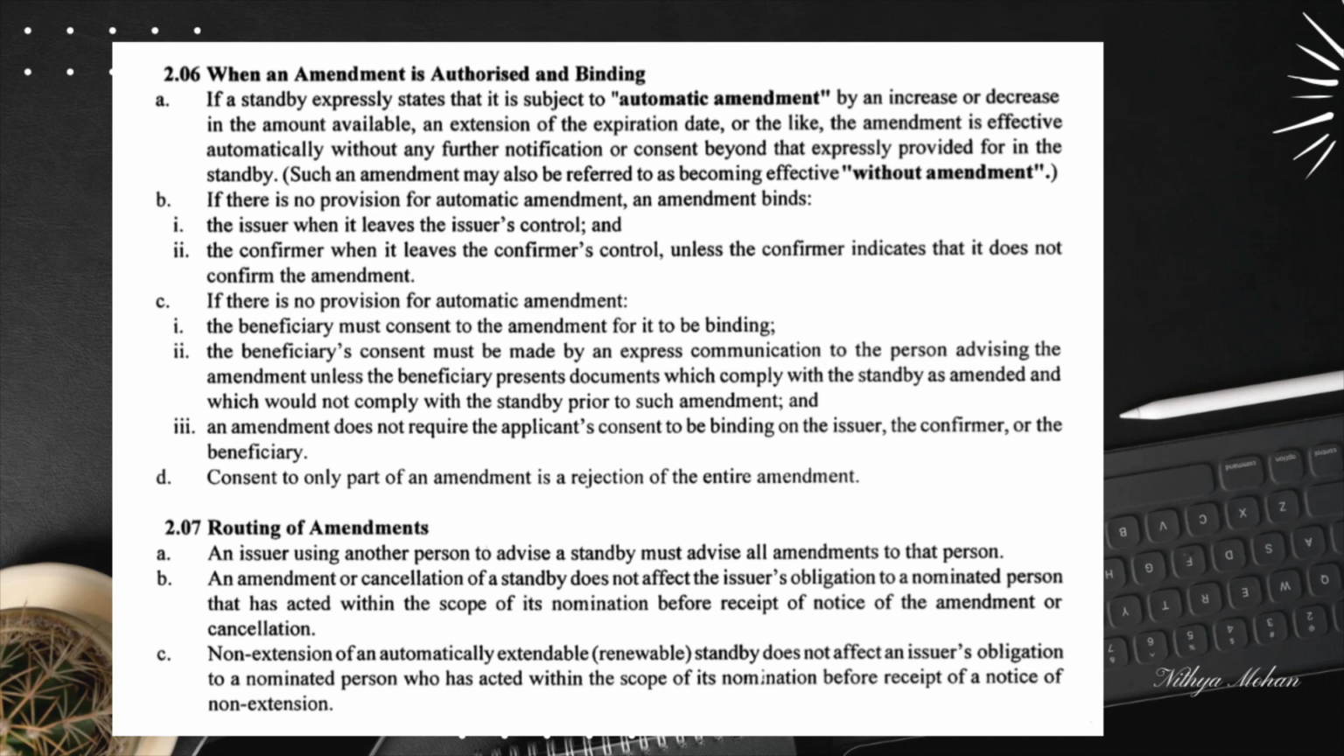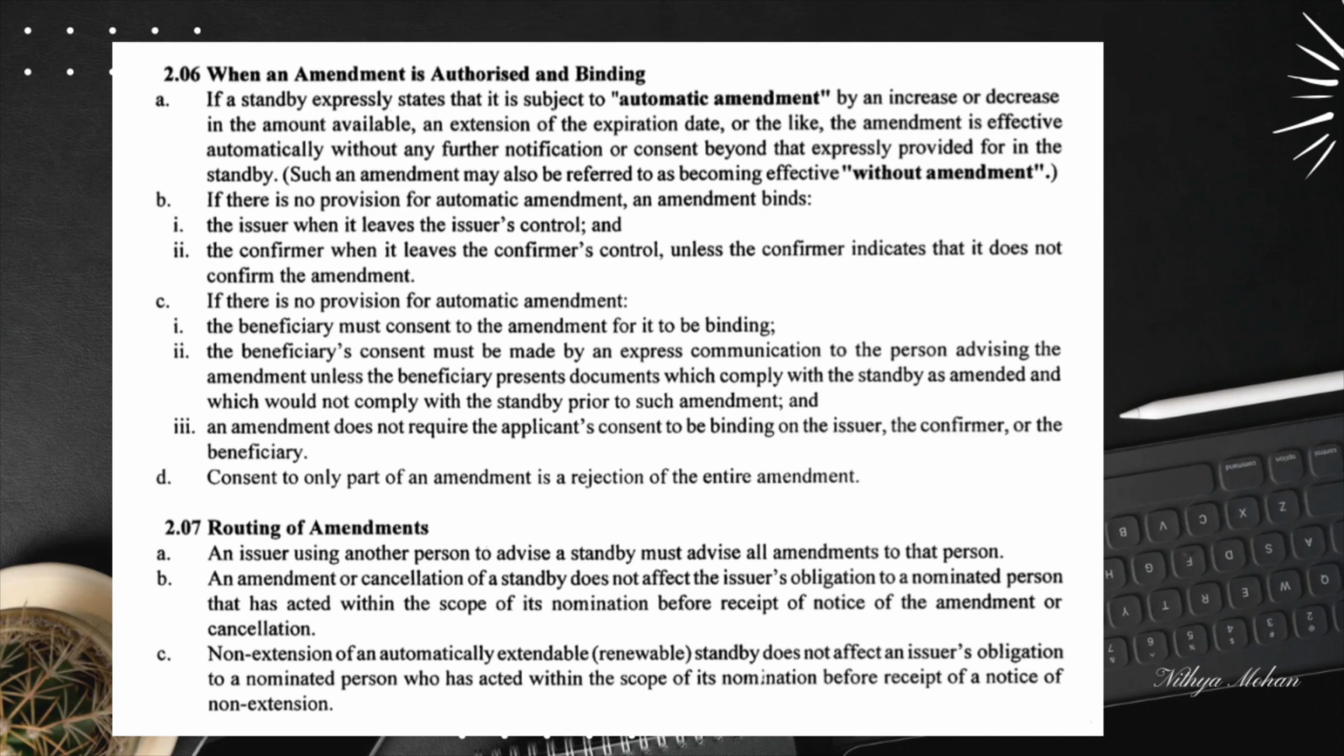However, non-automatic amendments are different. They may be issued by the issuer as needed and will be binding only when certain conditions are met, similar to the rule in URDG 758 Article 11. Let's break down what happens with a non-automatic amendment under ISP 98. Non-automatic amendments are binding on the issuer. The amendments bind the issuer when they leave the issuer's control.